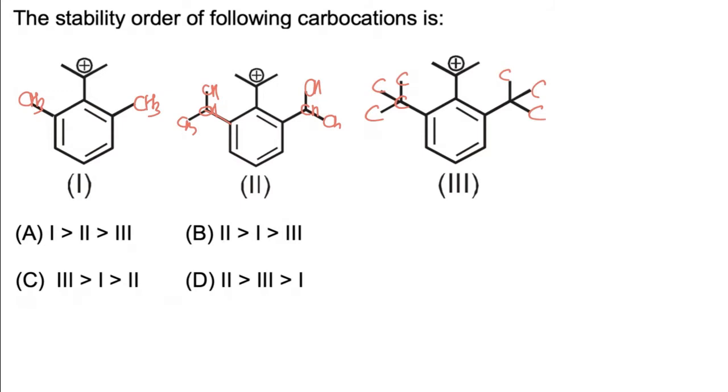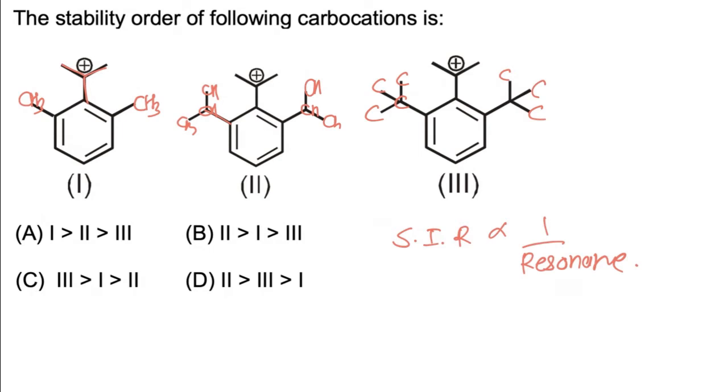Due to increasing crowding at the ortho position, the group becomes out of plane, due to which resonance is decreased. So due to SIR, resonance is decreased, and hence the tendency of the positive charge to be involved in resonance is also decreased.